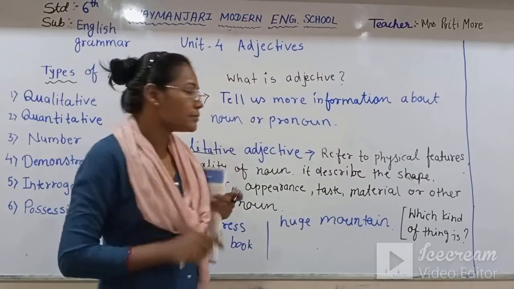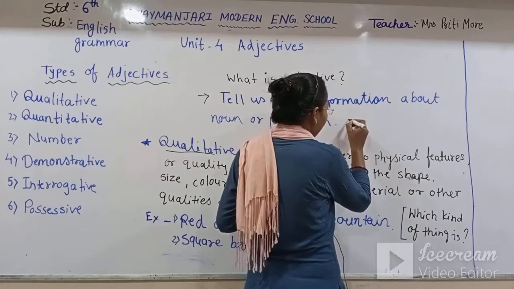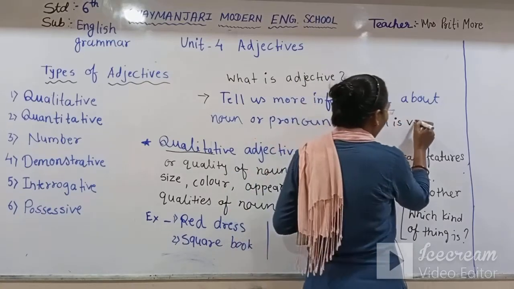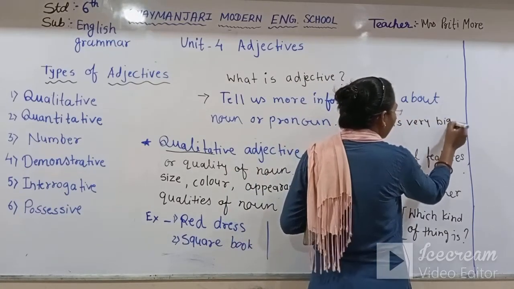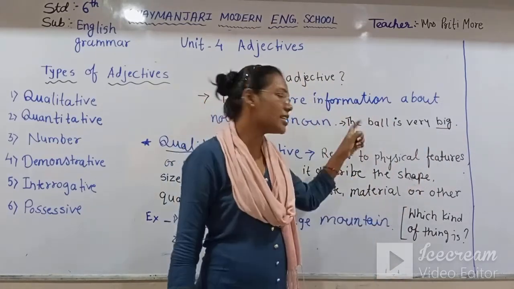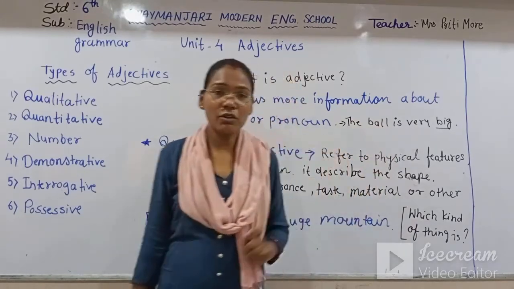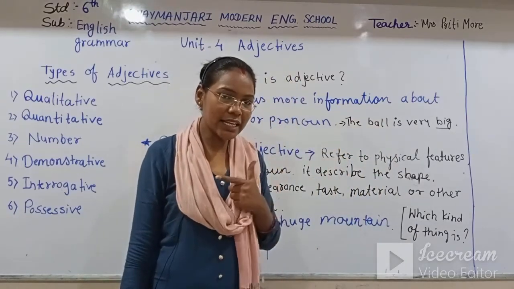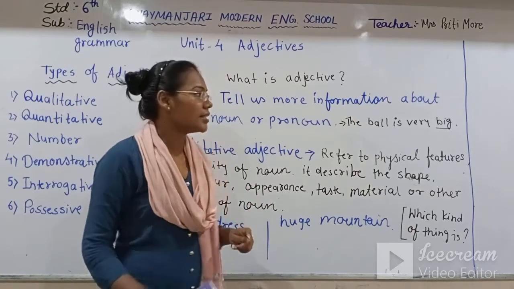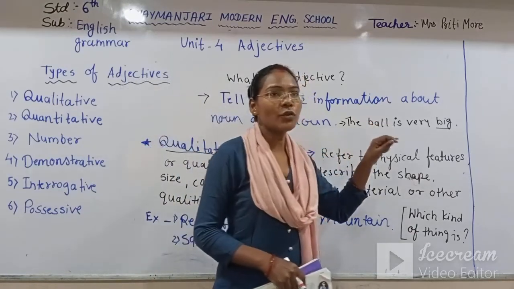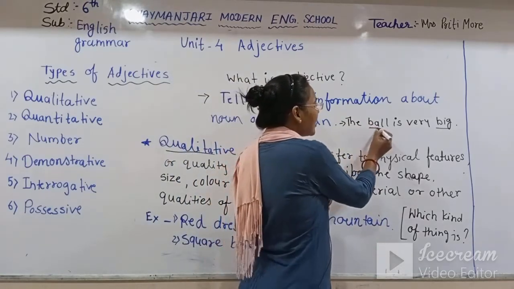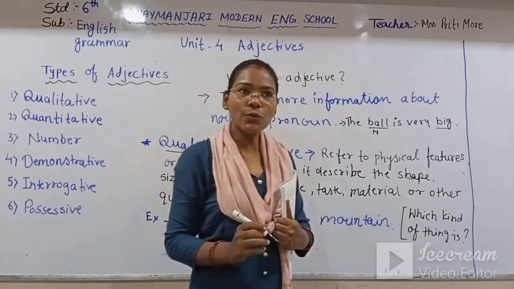Let's see, for example, here I write: the ball is very big. Now see, the ball is very big. I have written this sentence here, and we have seen what is adjective. Adjective tells us more information about the noun or pronoun which is given in the sentence. So first we have to find out which is our noun in the sentence. Which is our noun here? The ball. The ball is our noun, right?